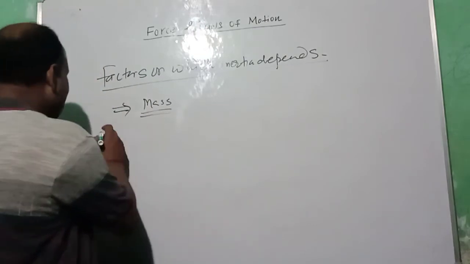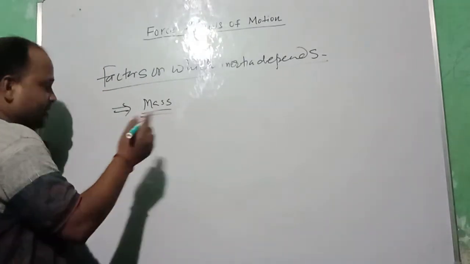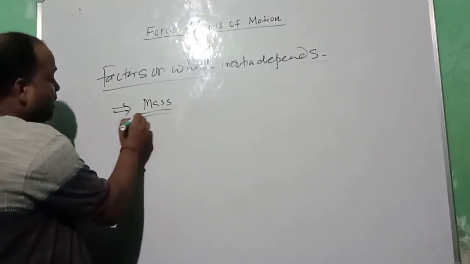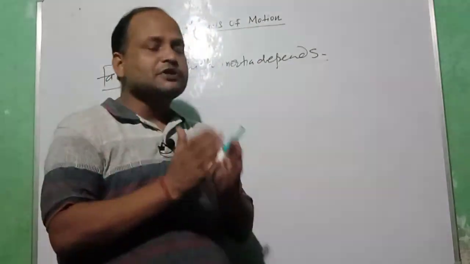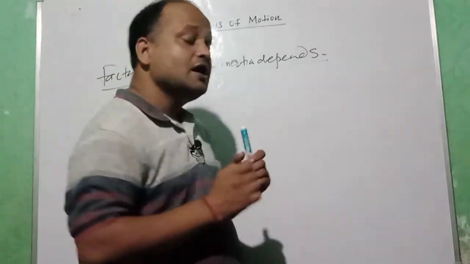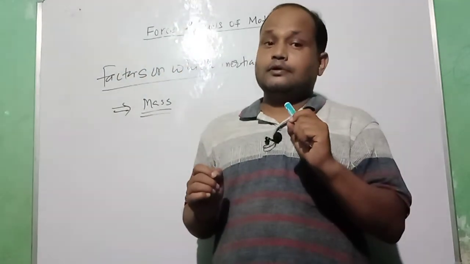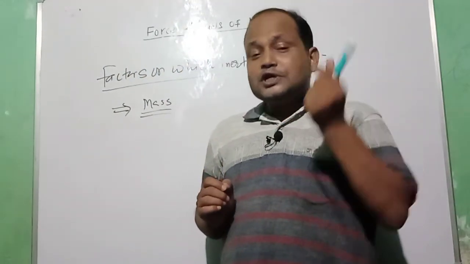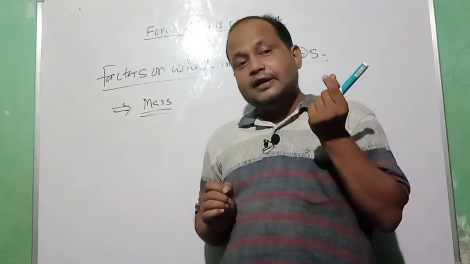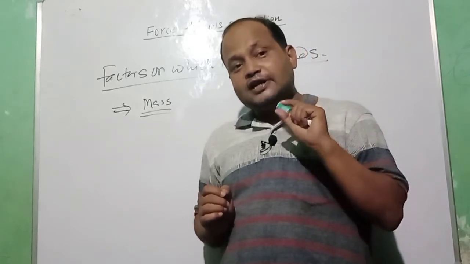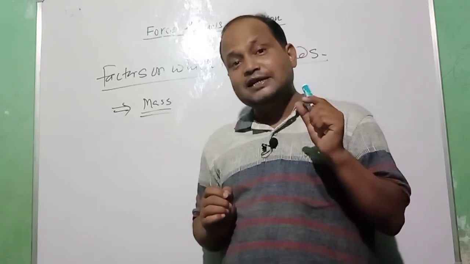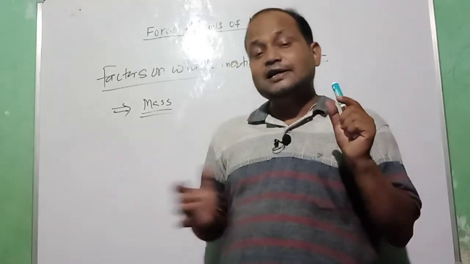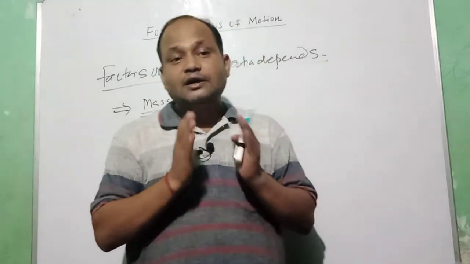After this, one more point I'll add here in this clip, that is why Newton's first law of motion is called the law of inertia. Newton's first law states that a body at rest or in motion will try to remain in its own state until it is acted upon by an unbalanced force.